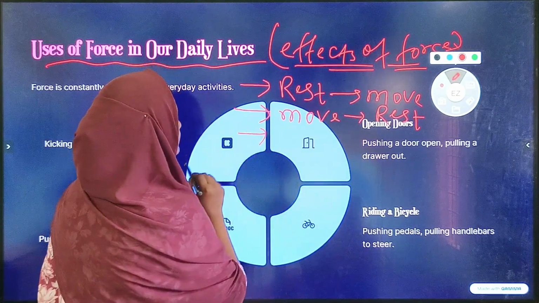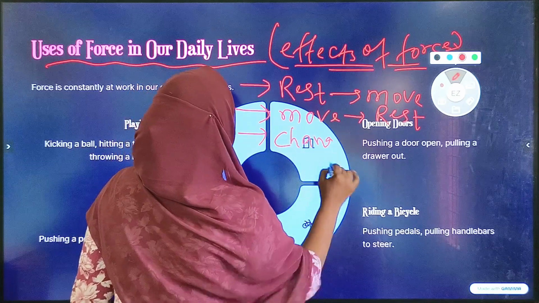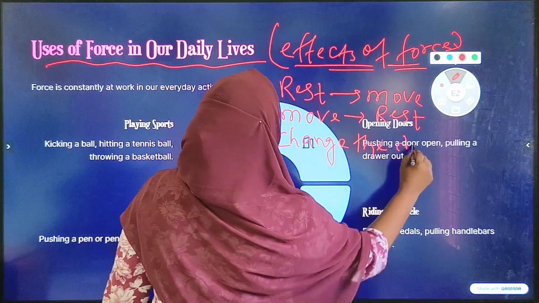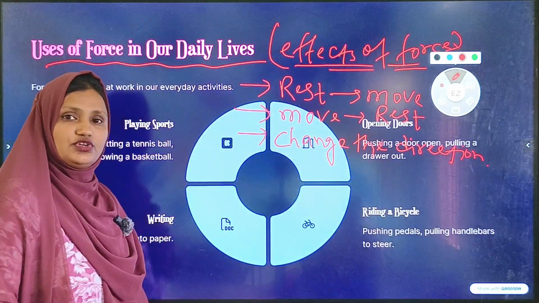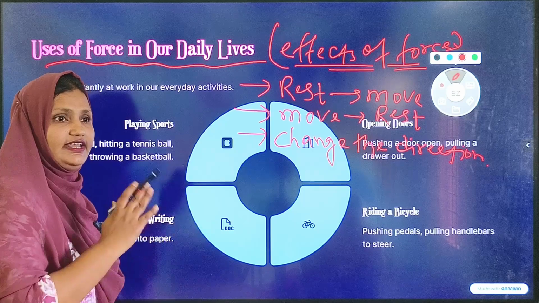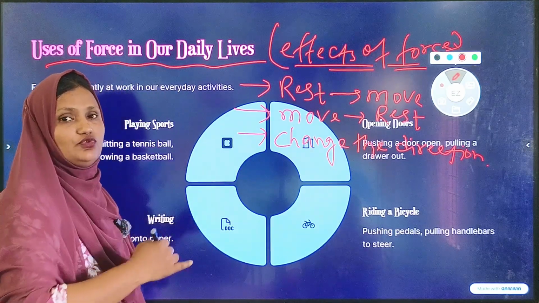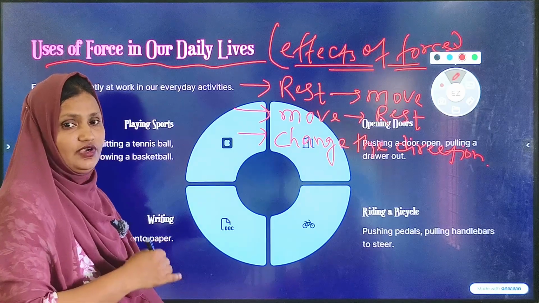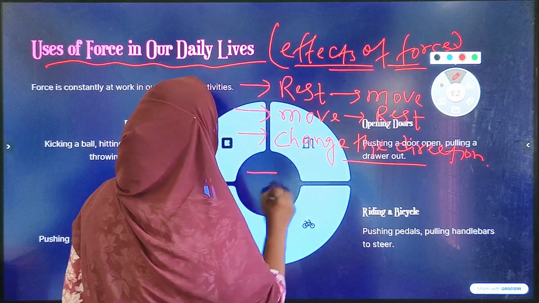Next, force can change the direction. Okay, with the help of force we can change the direction. When you are riding a bicycle in a straight path and you want to change its direction, what do you have to do? You have to apply force. Okay, with the help of force we can change the direction also. And